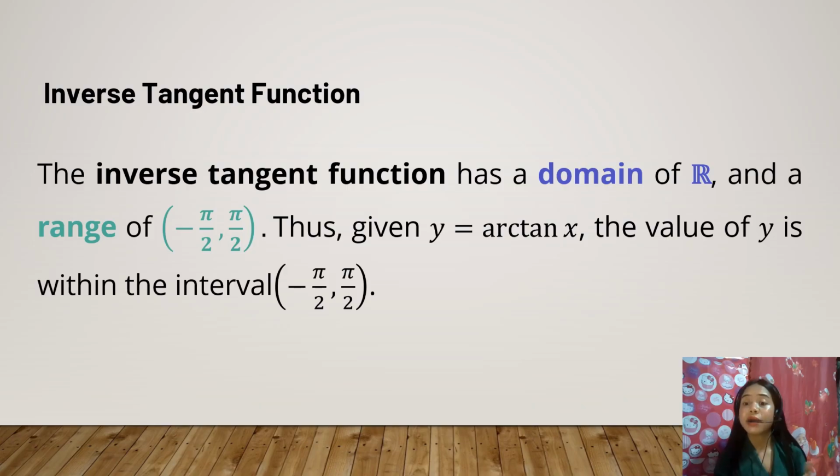So recall that the inverse tangent function has a domain of all the real numbers, and a range of negative pi over 2 and pi over 2. Thus, given y equals arc tan x, the value of y is within the interval of negative pi over 2 and pi over 2. Okay?